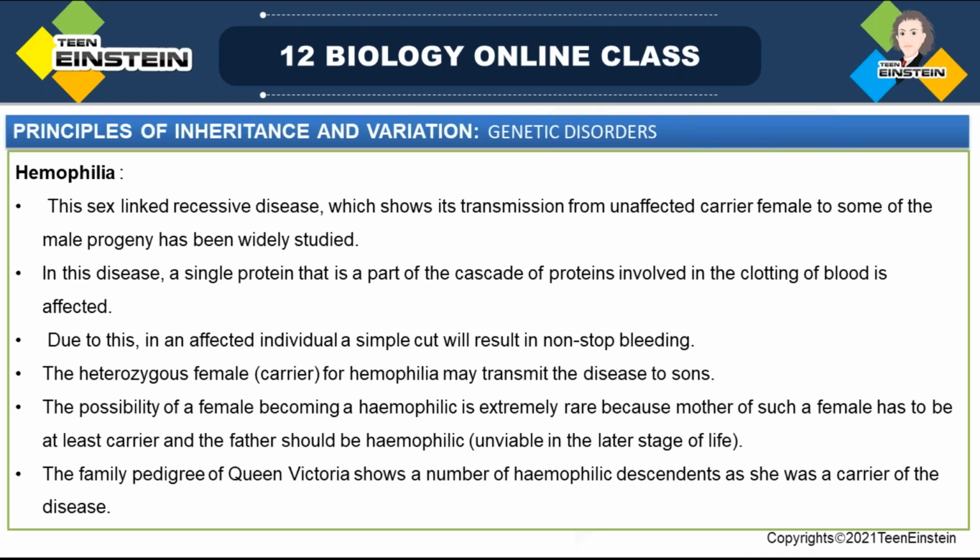So if a person is affected with this disease, a single cut will lead to non-stop bleeding. That is the character of hemophilic patients. Blood clotting is very difficult, or impossible, because a group of cascade proteins is involved in the process, and one of them is affected. So even with a single cut, there will be non-stop bleeding in such people.